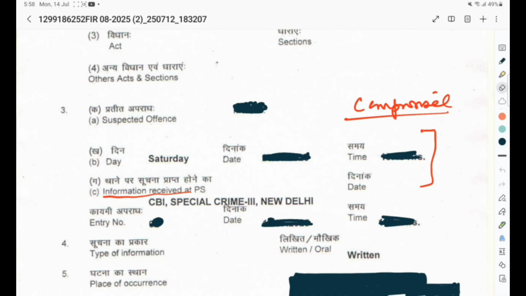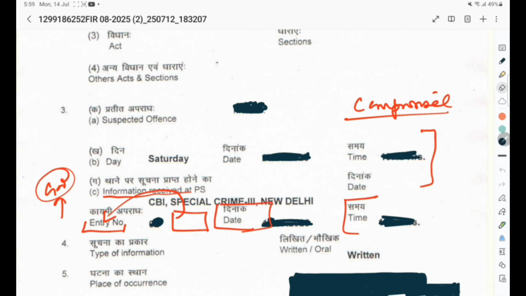Apart from that, in the last column, they have to specify the concerned diary number. It is inter alia concerned with the entry number. It is basically nothing but the journal diary, which is called GD. Apart from that, they have to specify the date of entry and the time of entry. These details are not casual entries. They must be specifically mentioned. In the absence of specification, we could take the benefit.